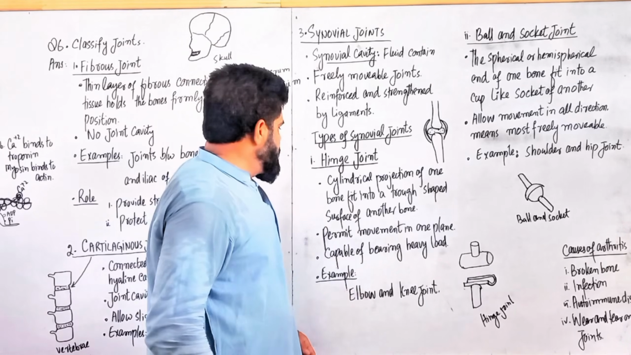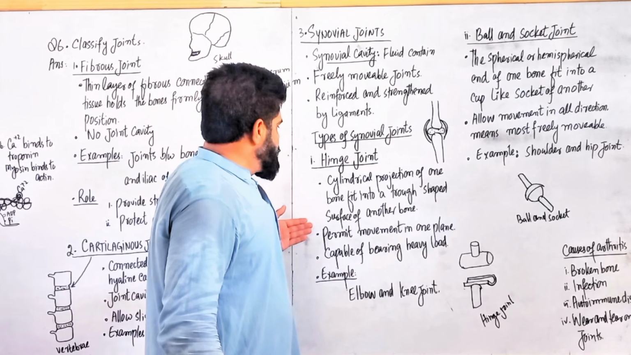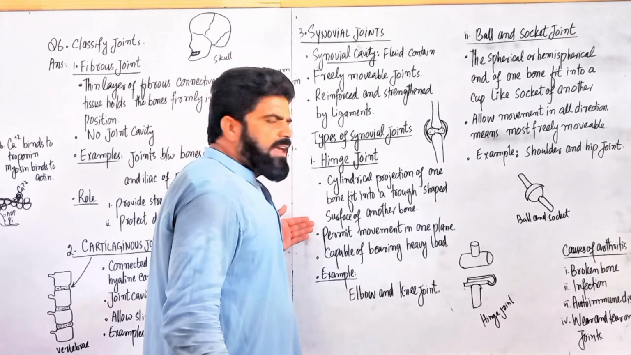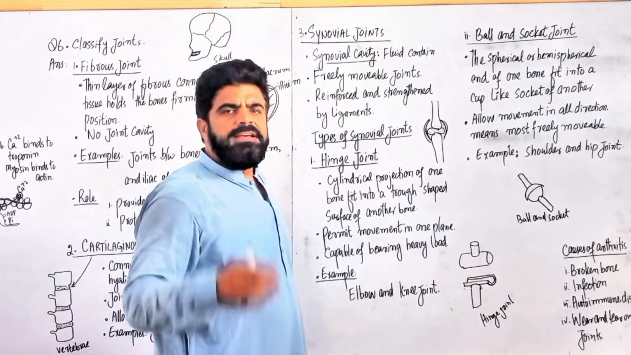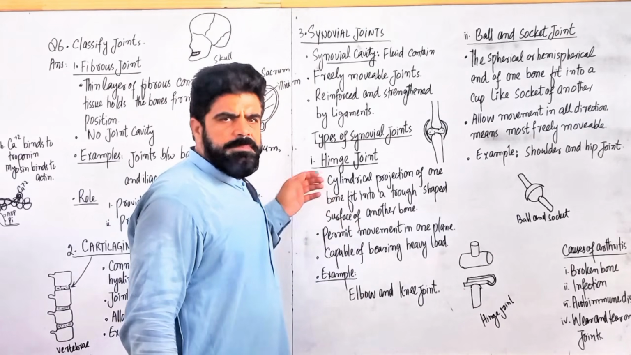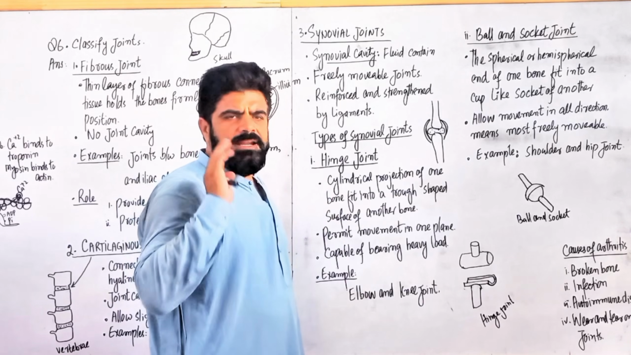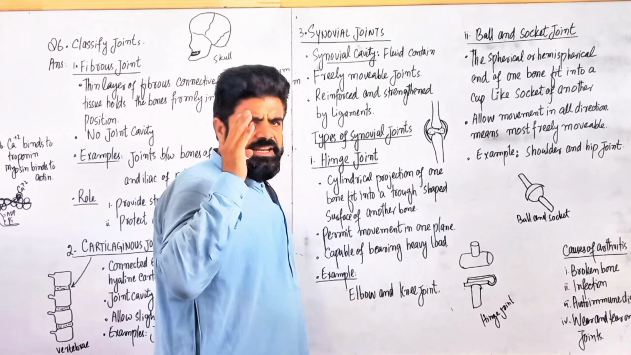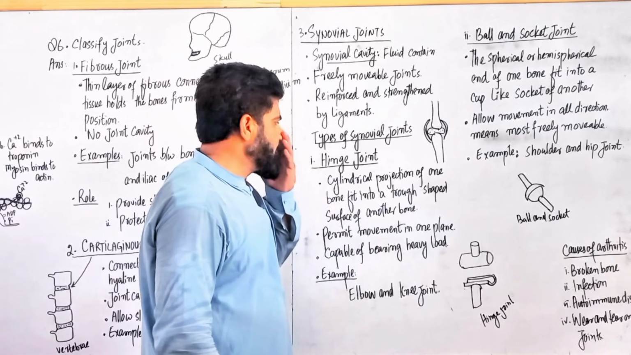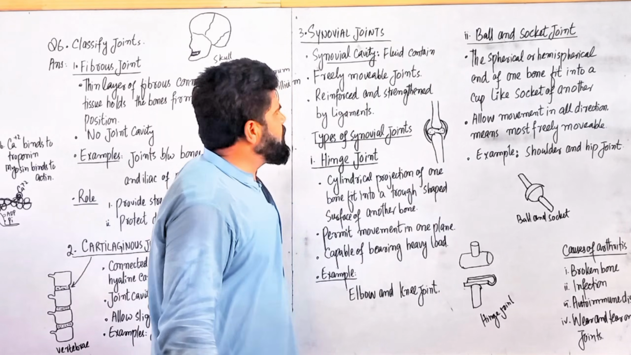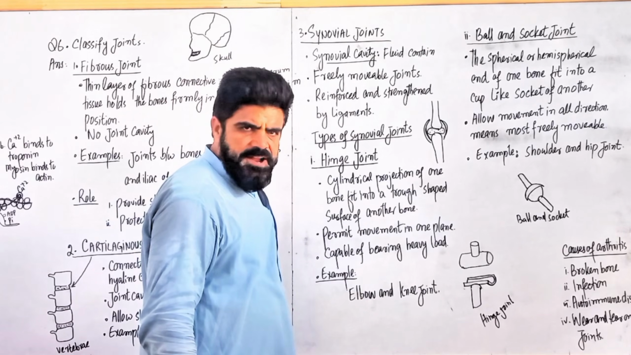They are capable of bearing heavy loads, and they permit movement only in one plane, in flexion and extension. The other type of synovial joints is called ball and socket joints.